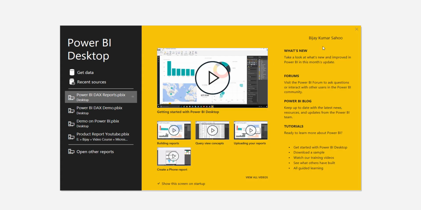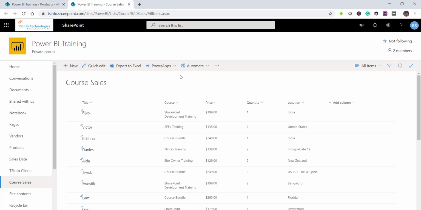Meanwhile, let me show you the SharePoint list that we are going to use. I will just close it, and if I open this, you can see here I have a course sales list. This is a custom list, and here there is a title column, basically the person who has enrolled for the course. Then there is a course column, which is a choice column, and it has values like SharePoint development training, SPFx training, course bundle, Nintex training, site owner training.